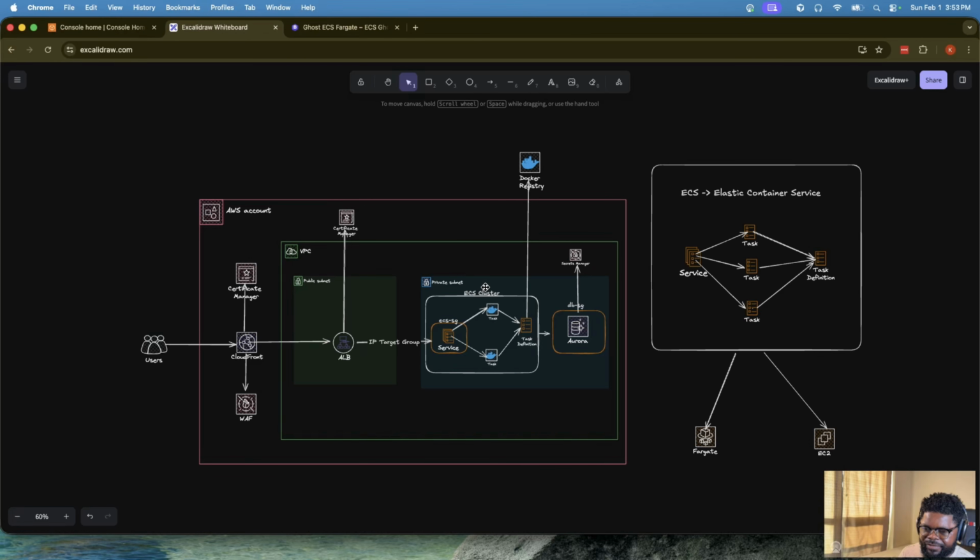And then there is obviously Certificate Manager. If you host this behind www.test.com, you pretty much want to buy a certificate for it. That certificate would be on your CloudFront. It will also be on your load balancer. Okay, so this is the architecture, and then we're just going to start building.